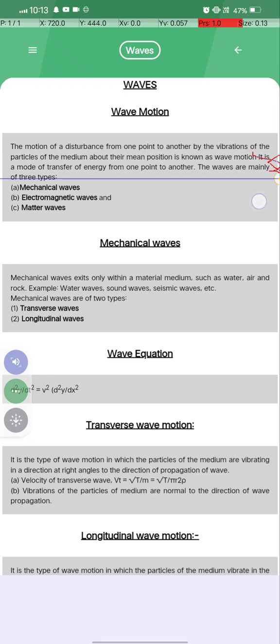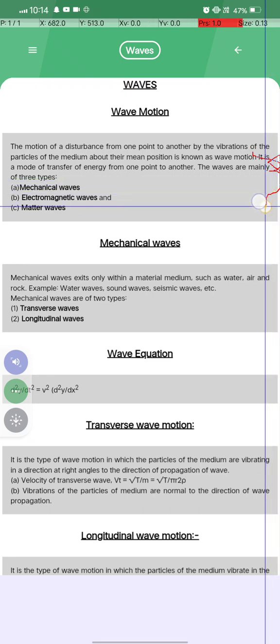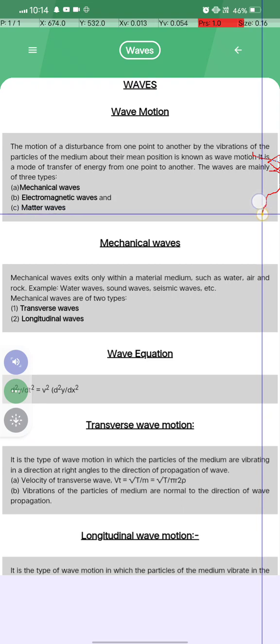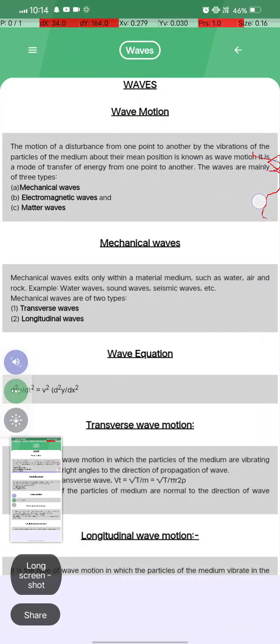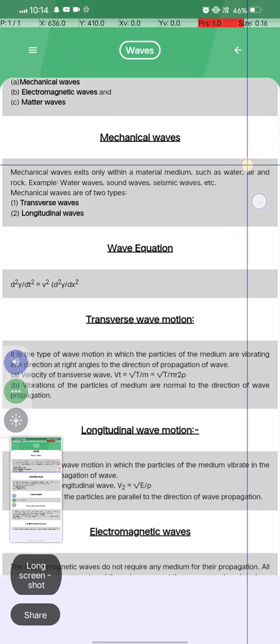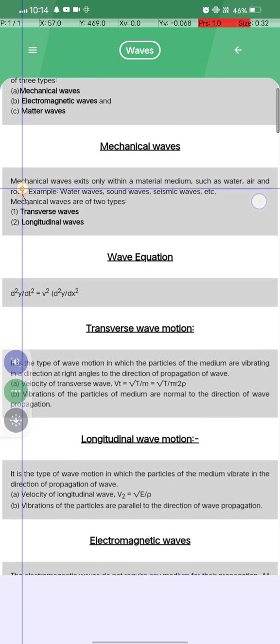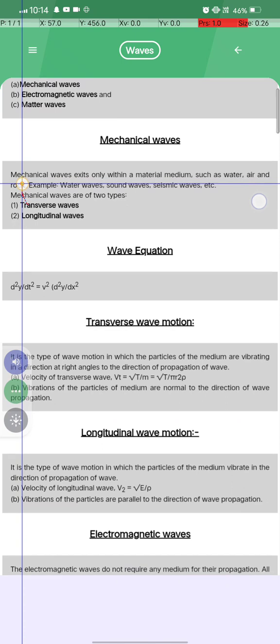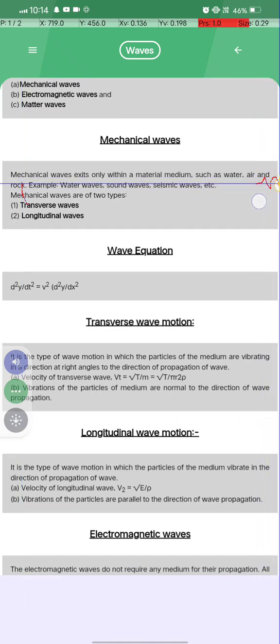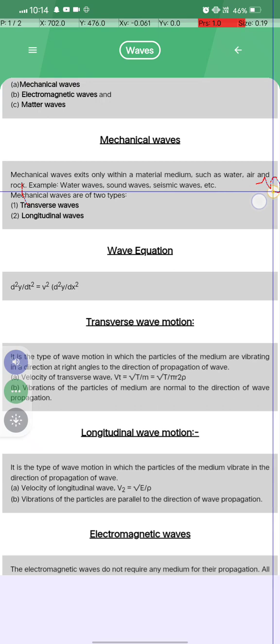The waves are mainly of three types: mechanical wave, electromagnetic wave and matter wave. वेव जो होते हैं इस टाइप के होते हैं। ठीक है, अब देखा जाए मैकेनिकल वेव क्या होता है। Mechanical wave exists only within a material medium, such as water, air and rocks. Example: water waves, sound waves, seismic waves.